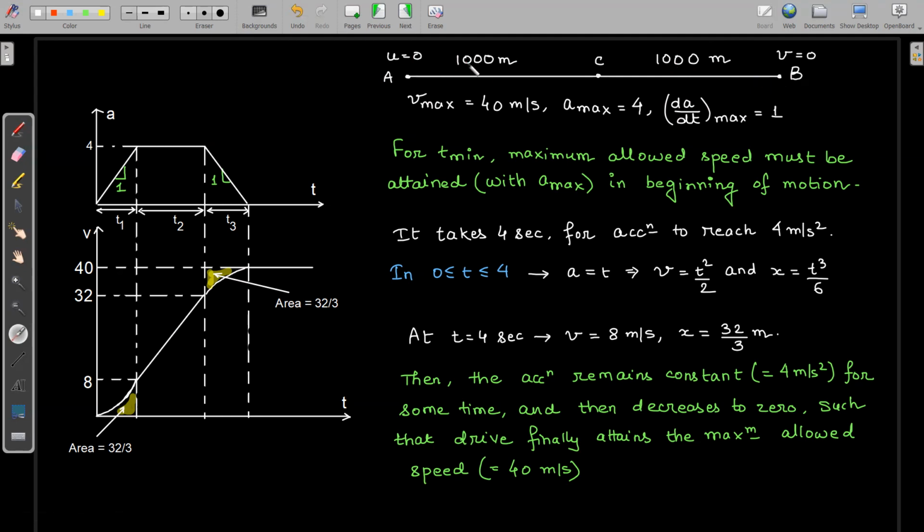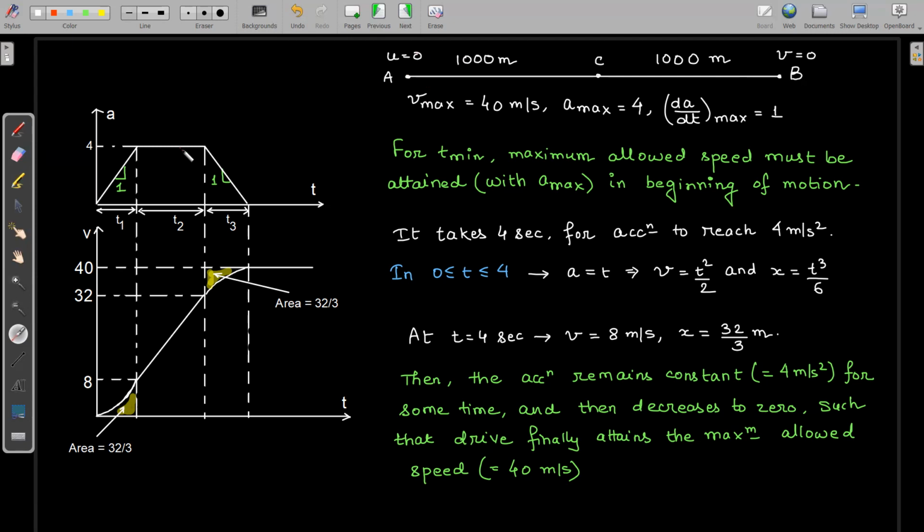So in the starting part of the journey we will move with maximum possible acceleration and attain maximum possible speed, and in the last part of the journey we will retard with the maximum possible value of acceleration and reduce our speed from 40 to 0, right?